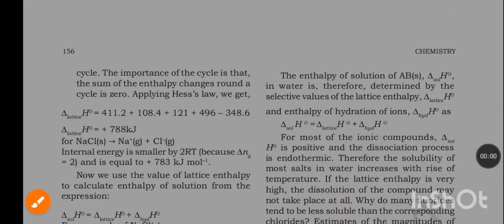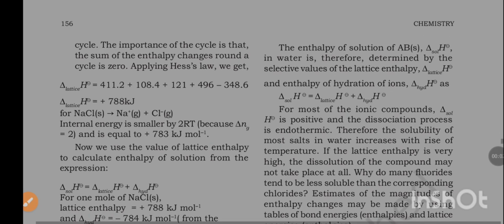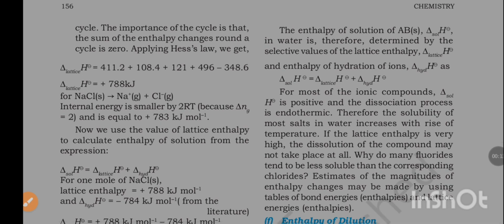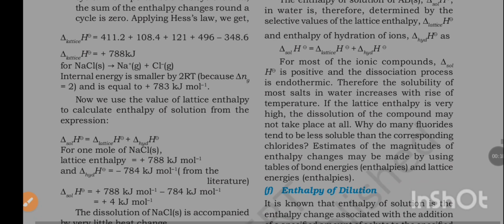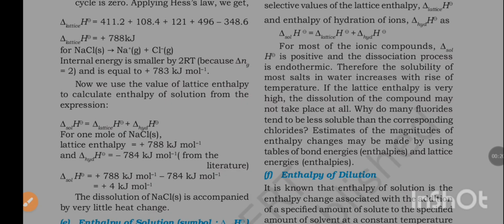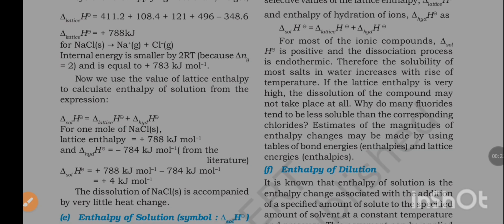The importance of the cycle is that the sum of the enthalpy changes around a cycle is zero. Applying Hess's law, we get del lattice H is equal to 411.2 plus 108.4 plus 121 plus 496 minus 348.6. Del lattice H is equal to plus 788 kJ for NaCl to Na+ plus Cl-.